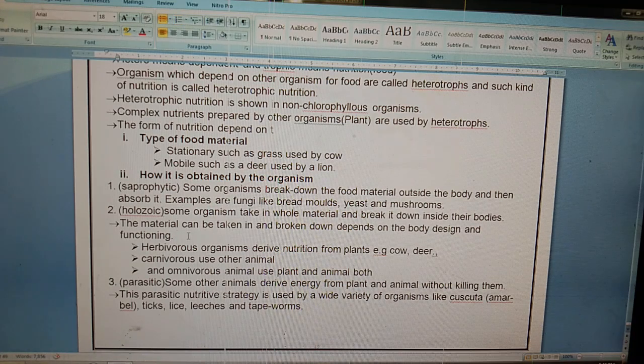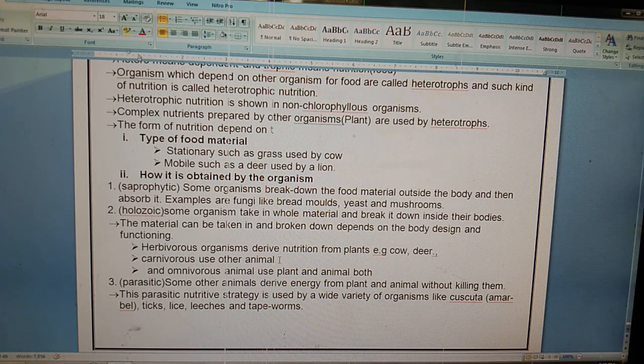Okay. If we talk about herbivorous, they derive nutrition from plants. So herbivorous like cow and deer take food material in from outside the body and then break it down inside the body, but they eat only plants. That's why they come under the herbivorous. Now let us talk about another type of animal, carnivorous. Carnivorous animals mainly derive nutrition from animals.